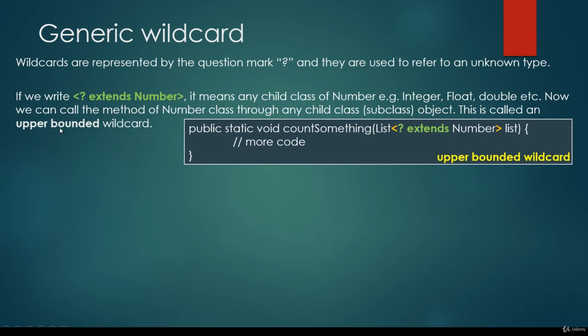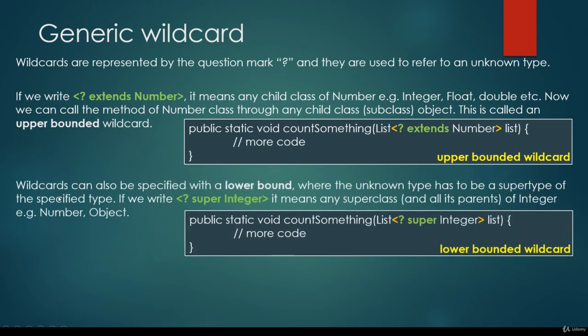As far as upper bounded wildcards are concerned, we can use any type, but we have to make sure that the given type is going to be a subclass of Number. So basically we can narrow the possible classes we can use. In this case, we can use integers, floats, and doubles, but we are not able to use strings or custom objects. It is called upper bounded wildcards.